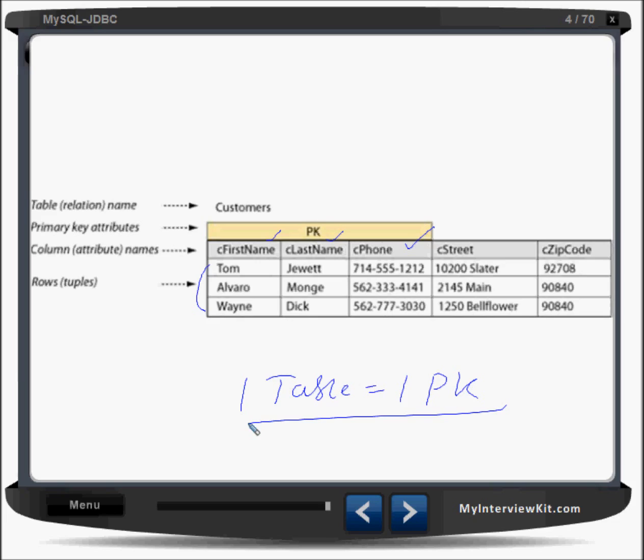So we have to be careful. And columns are the attributes. C first name is an attribute. C last name is an attribute. So these are the attributes we are having here.